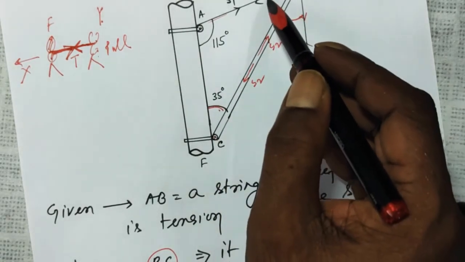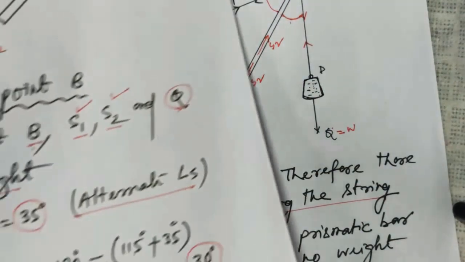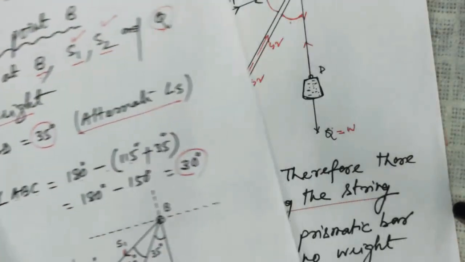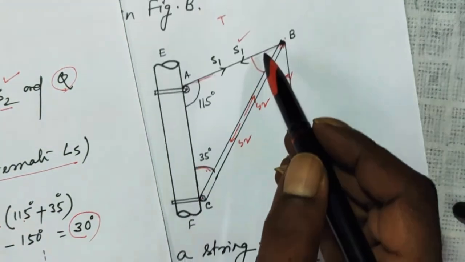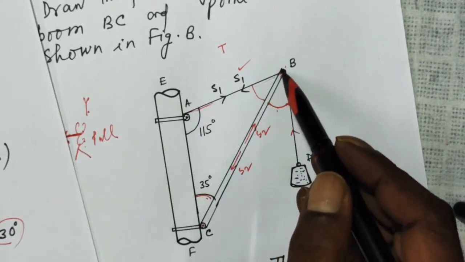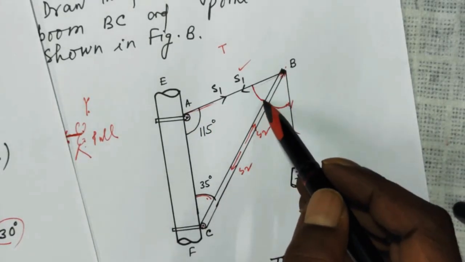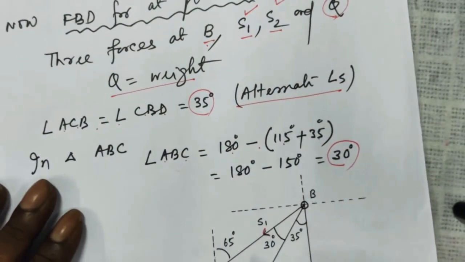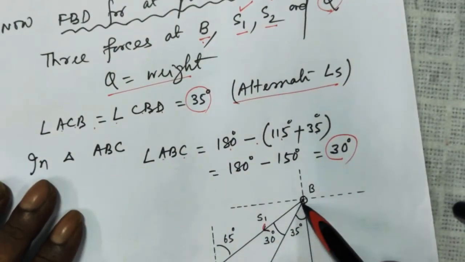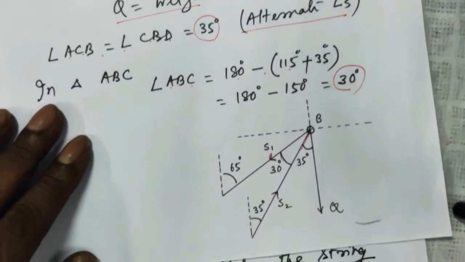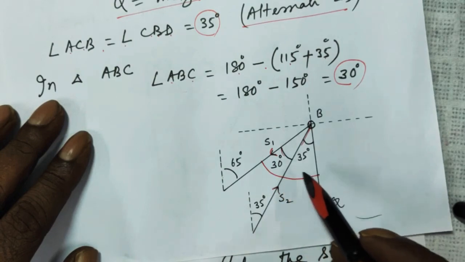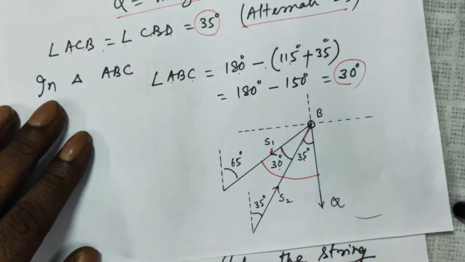ABC, that is, this is 30. So that is the angle between this string and the boom, here is 30. So that is what I am showing here. Angle between the string and the boom is 30. So this total becomes 30 plus 35, that is 65.